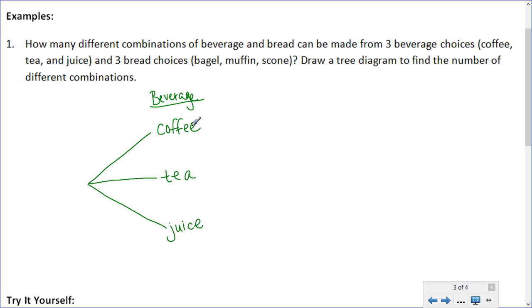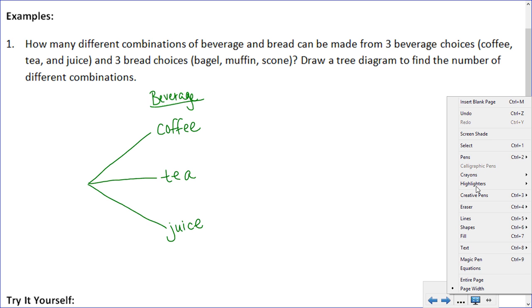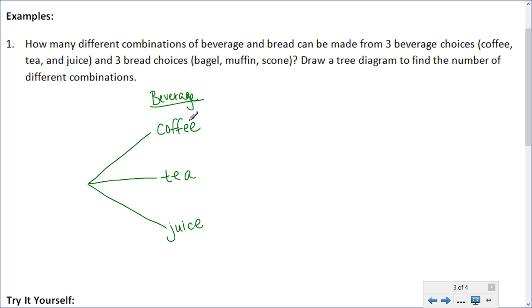Now from there, for each of these 3 beverage choices, you also have 3 bread choices. So let's say somebody were to choose coffee. Well, they're still free to choose either a bagel, a muffin, or a scone. Same thing with tea.